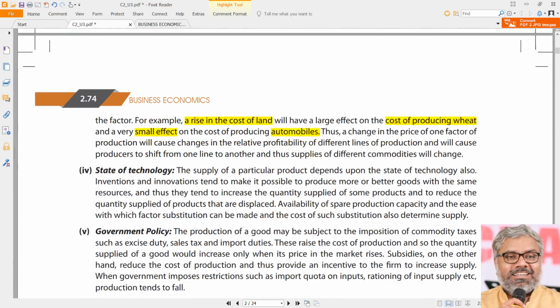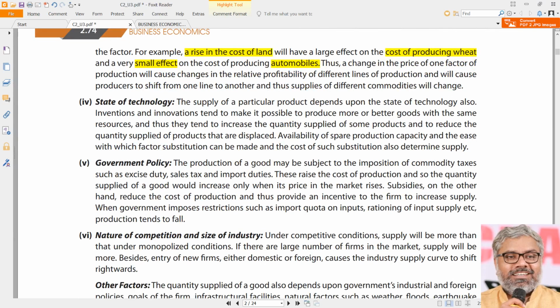That is the relationship. Now, like this, the state of technology also will have an influence on supply. Definitely yes. If the technology is improving, innovations are happening, inventions are happening, then definitely that will lead to manufacturing more and more quantity of goods, and not only more quantity, even better goods can be produced with better technology.